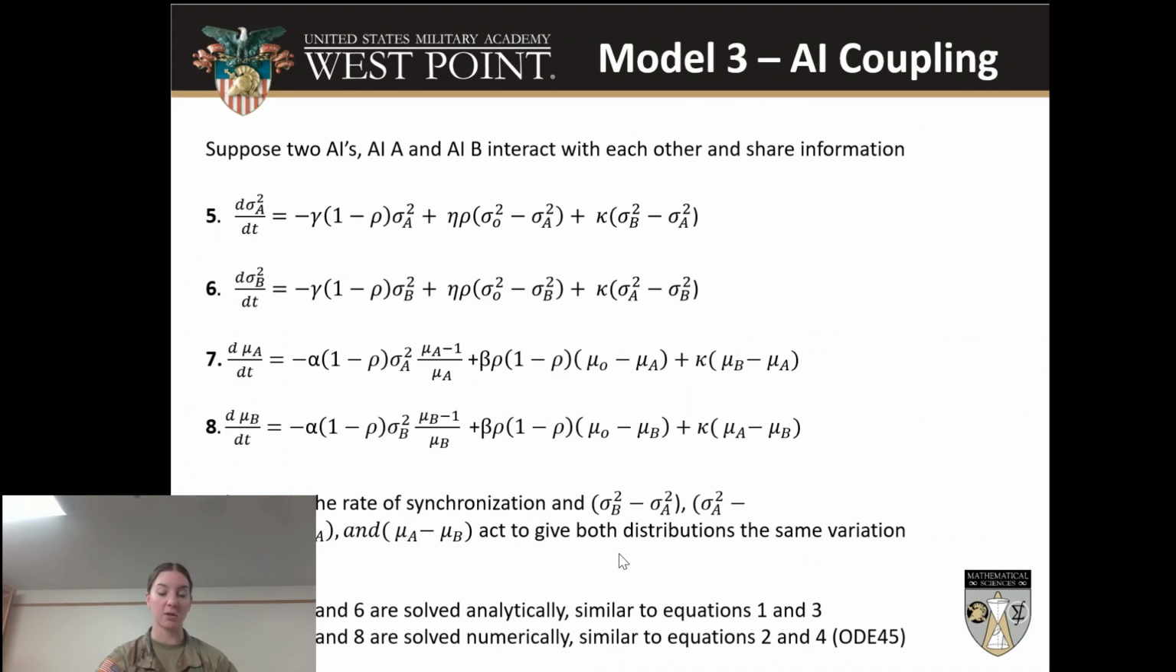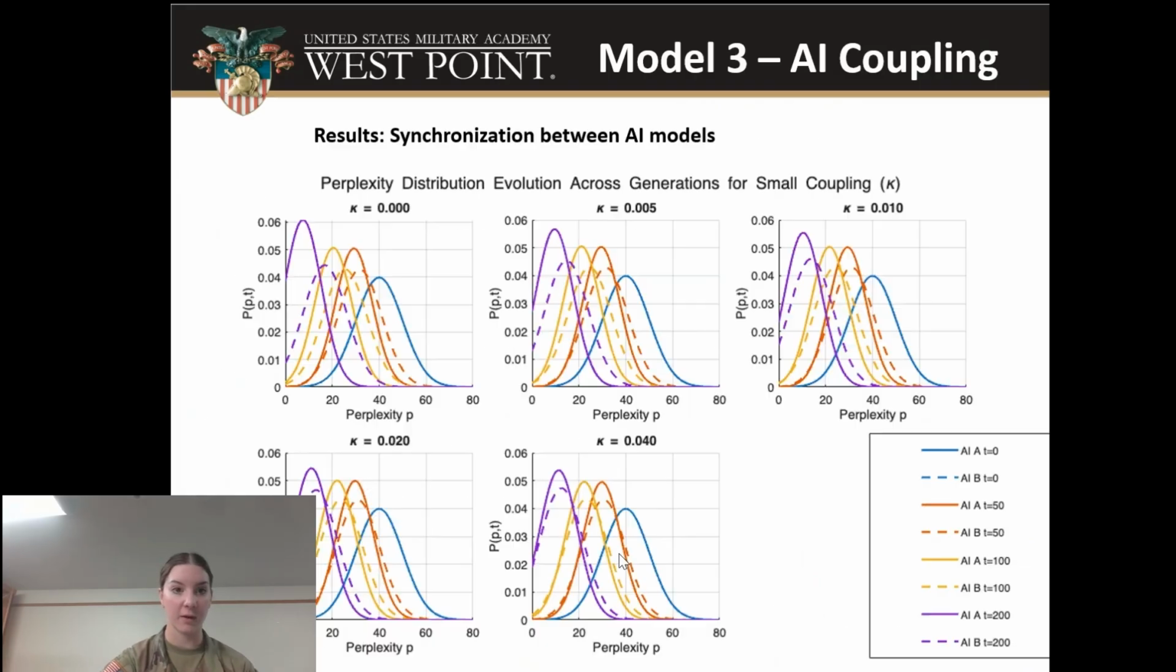Equations 5 and 6 are solved analytically, similar to equations 1 and 3, and equations 7 and 8 are solved numerically, similar to equations 2 and 4, using ODE45. These graphs visualize the outcome of the prior differential equations. The solid lines represent AI A and the dashed lines represent AI B. They show the differences in perplexity and synchronization based on differing kappa values.